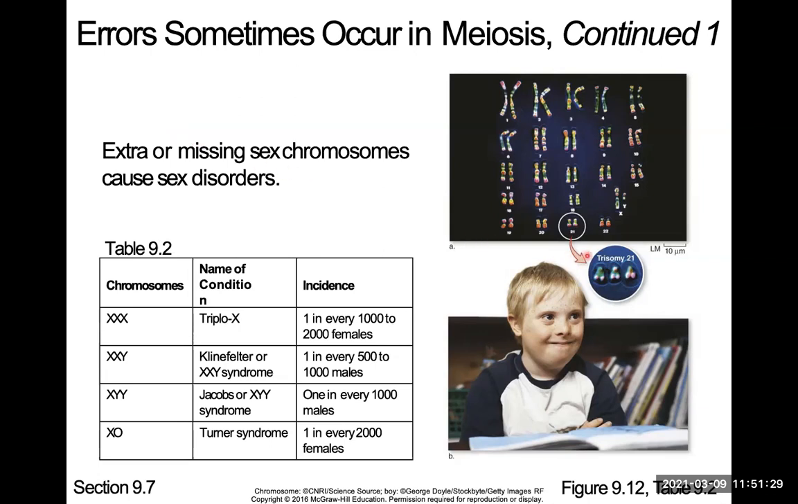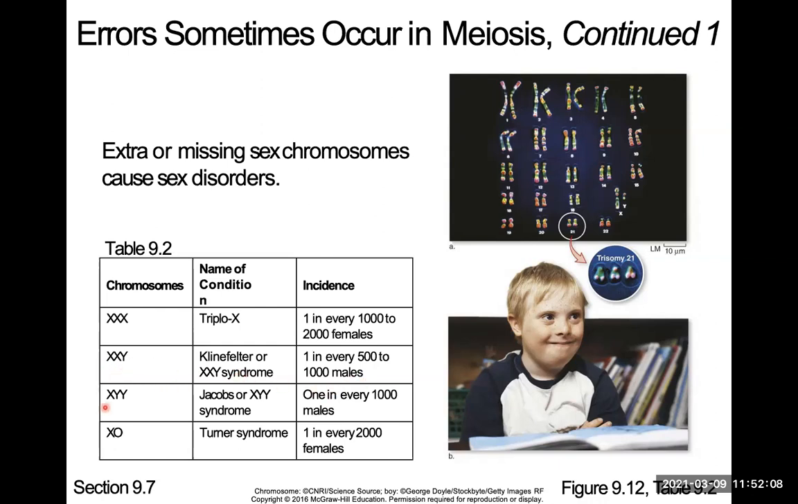So that's not the only one. If there is something wrong with the 23rd chromosome, that's your sex chromosome, XX for females, XY for males, that can also cause sex disorders. There are some diseases. I'm not asking you to memorize the names of the conditions. I just want you to know that it is possible to have disorders if there is something extra for the sex chromosome or something is missing. So if it's XXX, you have an extra X. And this is the incidence, one in every 1,000 to 2,000 females. You can have two X's and a Y, and that's in males.